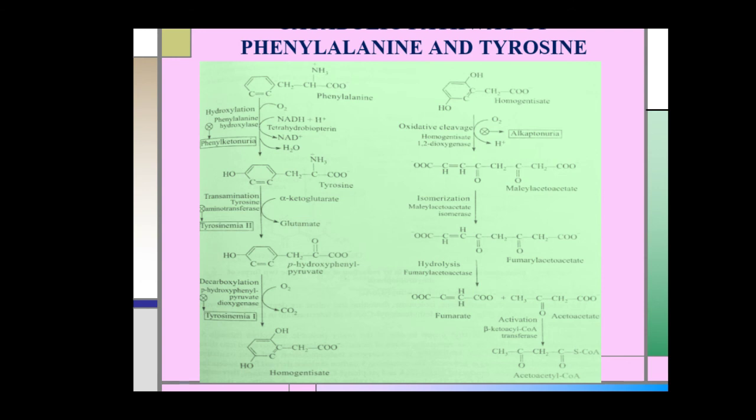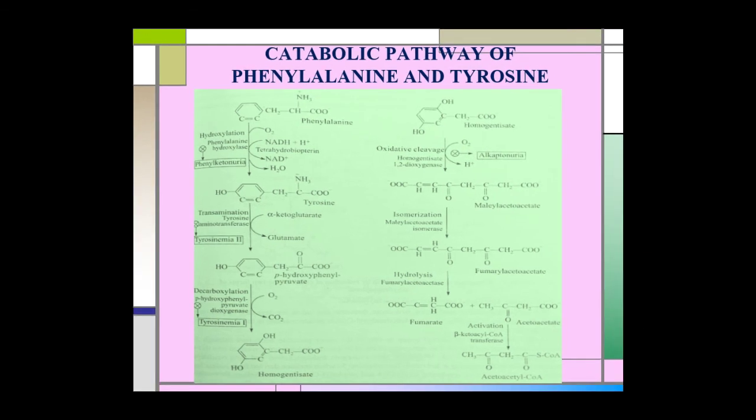In this lecture, we studied the degradation pathway of 10 amino acids, and these amino acids are either degraded directly to acetyl coenzyme A, or they may degrade first to pyruvate, and then pyruvate gets converted to acetyl coenzyme A.